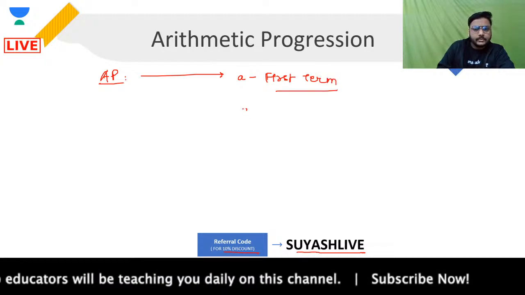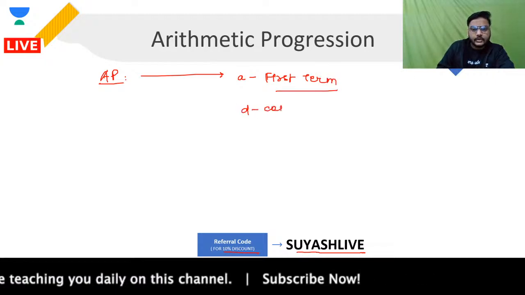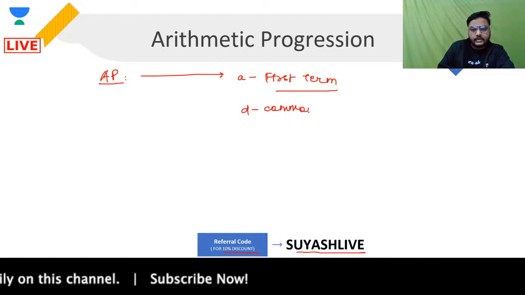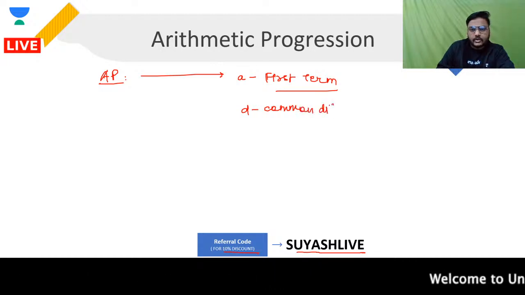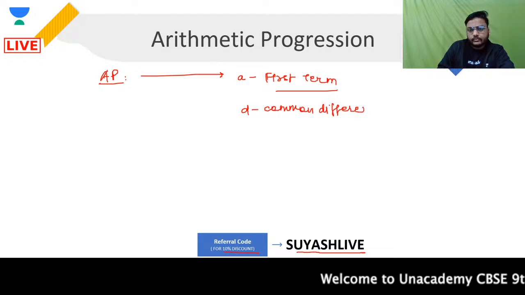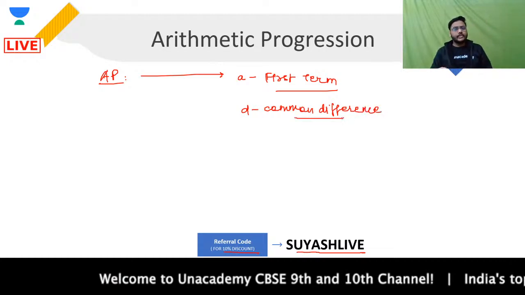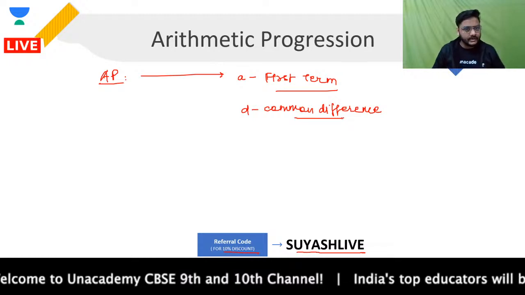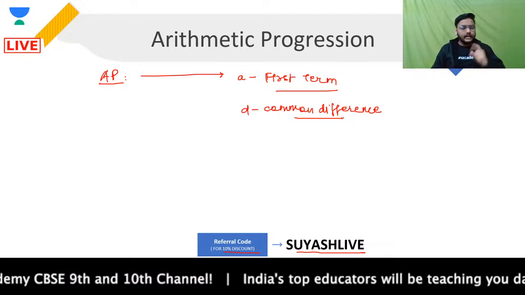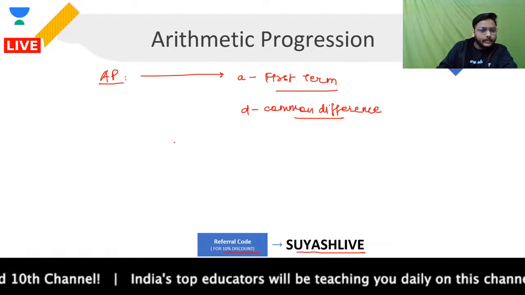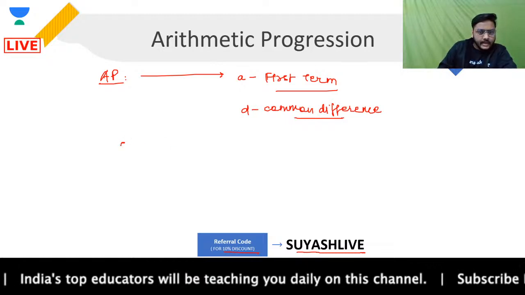This is the first term of my AP. Then we have D, that is what we call the common difference. Are you clear? Then we have D, which is known as the common difference. Okay, so A is known as the first term of the AP, D is known as the common difference of the AP.